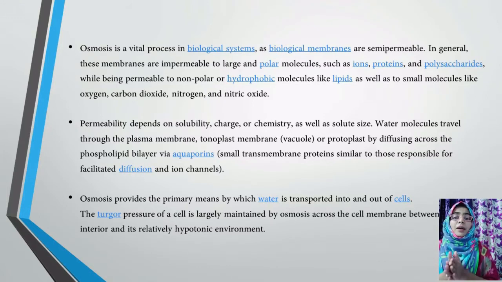The turgor pressure of a cell is largely maintained by osmosis across the cell membrane, between the cell interior and its relatively hypotonic environment. That is nothing but equilibrium, as I just told you. This equilibrium should be maintained so that the cell is in an active condition. If the osmotic pressure is maintained, only then will the cell be fresh and active.